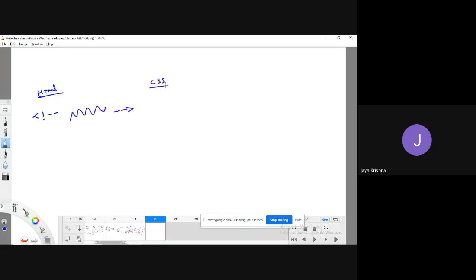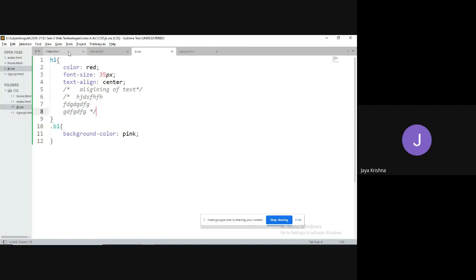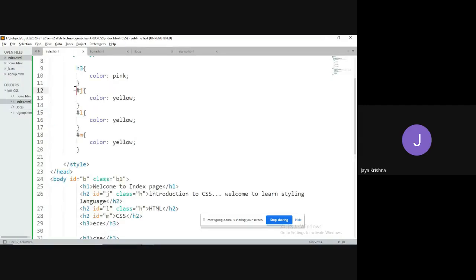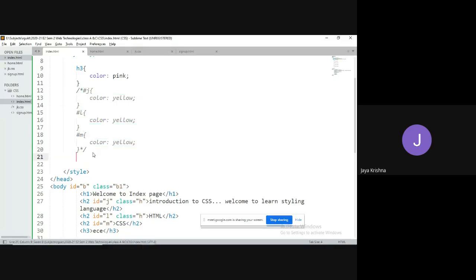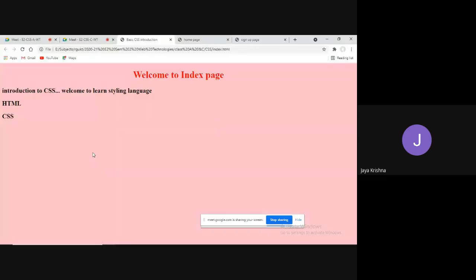In CSS, comments are forward slash followed by star, followed by a set of statements, followed by star and forward slash, like this. Now I can comment all these. I have commented. Now observe, you'll get no output.